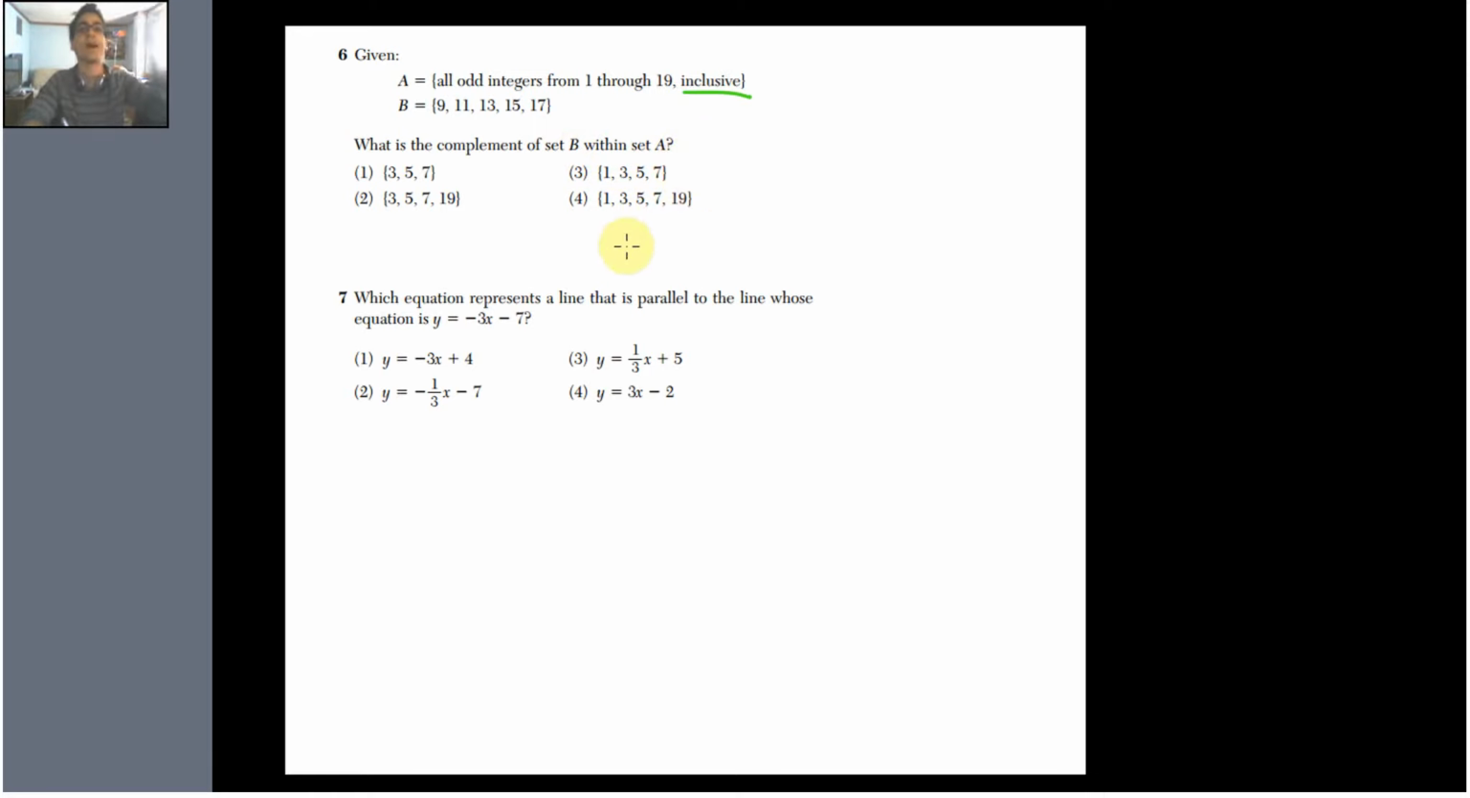Alright, here we go. A lot of terms being thrown at you. Hopefully you know what they mean, because the Algebra Regents people want you to know what it means. Inclusive. First word of the day. Inclusive means that we are going to include the endpoints of the two things, right? So what they are saying is that set A are all the odd integers from 1 through 19.